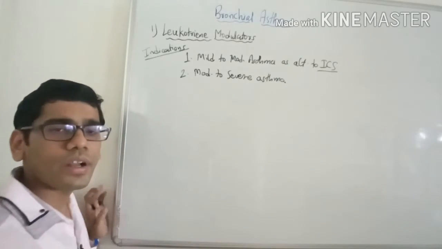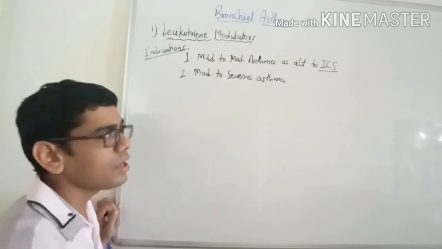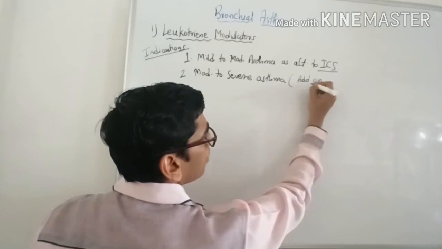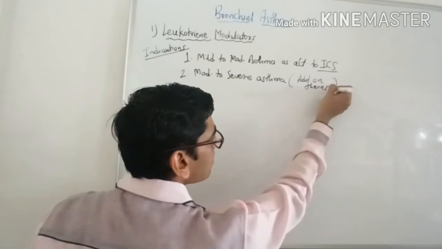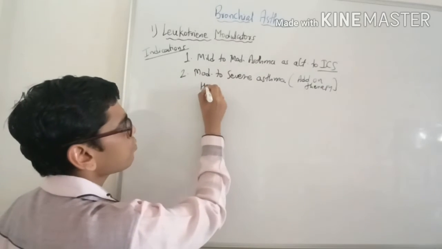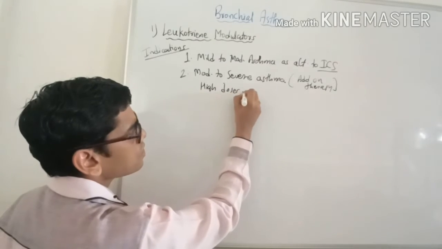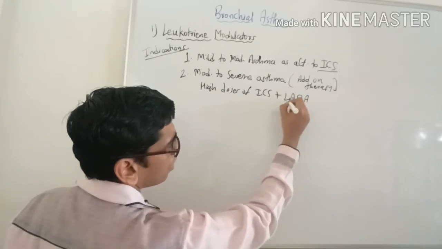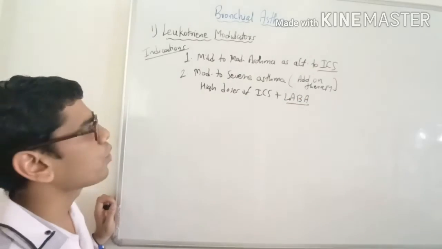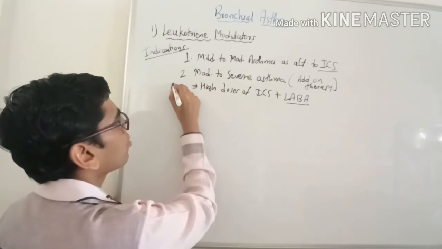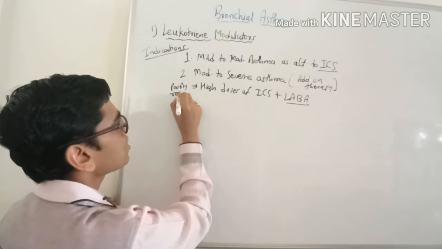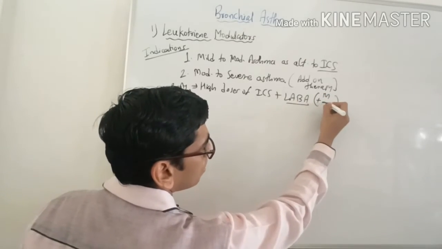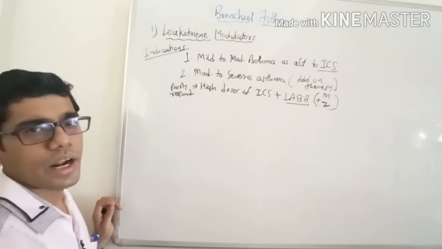especially when there are frequent exacerbations, sudden increases in severity in moderate to severe asthma, and they are useful as an add-on therapy, meaning they are not useful as a monotherapy or single drug therapy. So when a patient is poorly responding to high doses of inhalational corticosteroid and LABA, that is salmeterol and formoterol type of drug, long-acting beta-2 agonist, then in such patients we can try montelukast and zafirlukast as a third drug, as an add-on therapy or adjuvant.